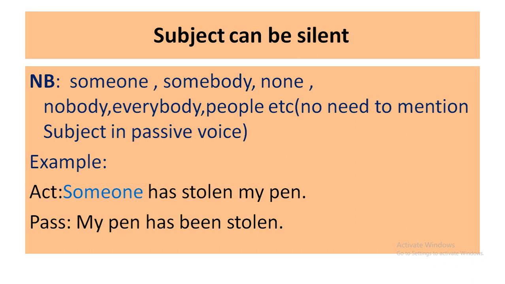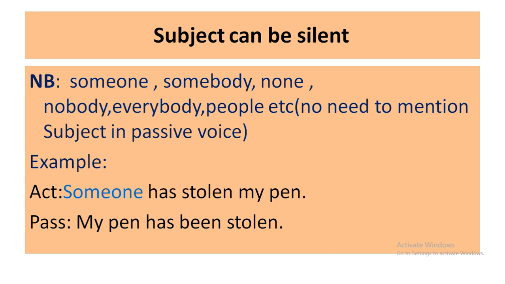Dear students, sometimes you become confused, and many of you asked me where you shouldn't use the subject of the active sentence in passive voice. The subject can be silent in the following: someone, somebody, none, nobody, everybody, people. No need to mention the subject in passive voice. That means when you get these words in active voice, to make it passive, no need to mention these words.